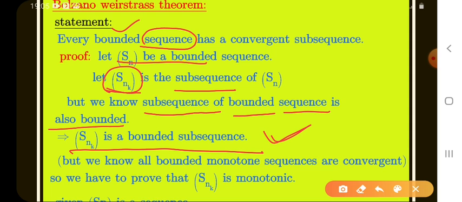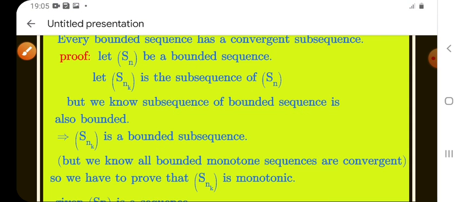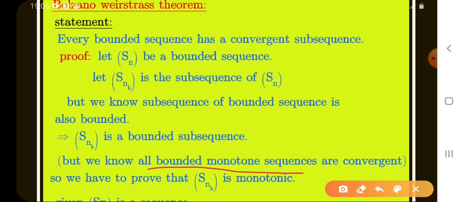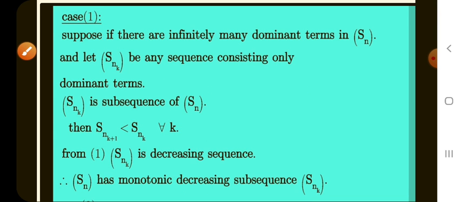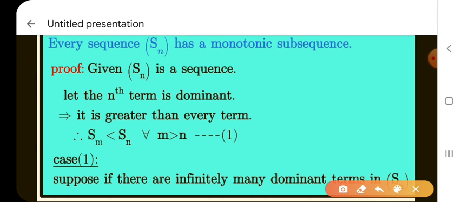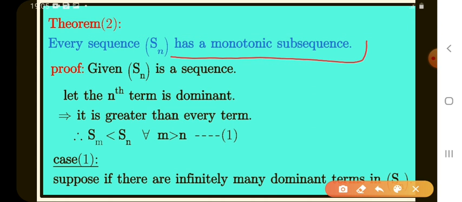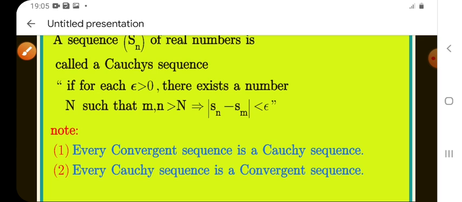Is it clear? But we know all bounded monotone sequences are convergent. Do you know this theorem? The theorem before is that every sequence has a monotonic subsequence. No, not this one.